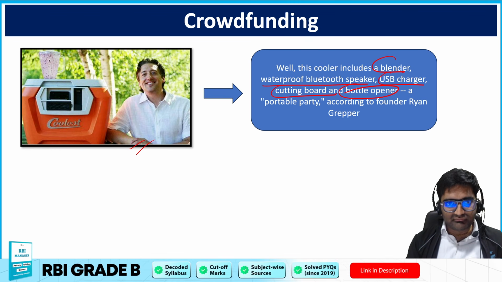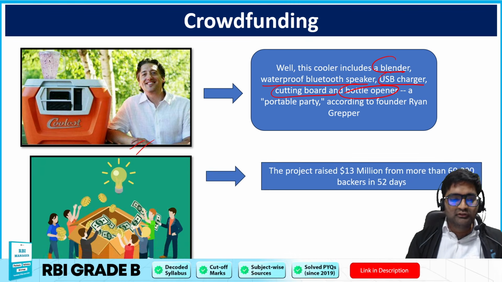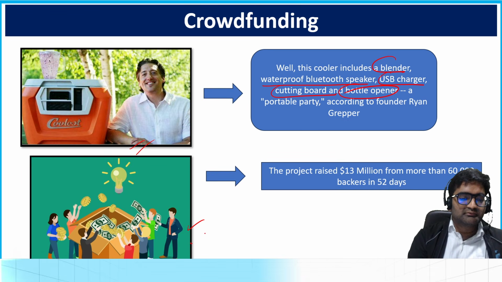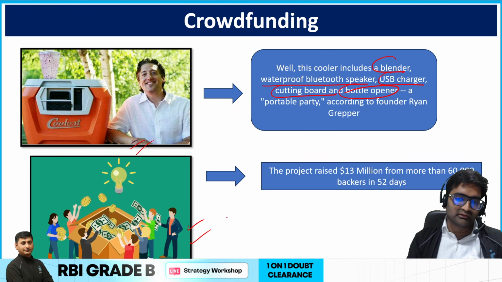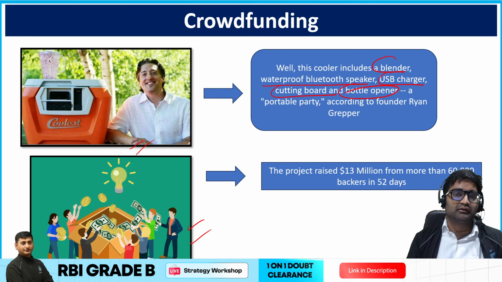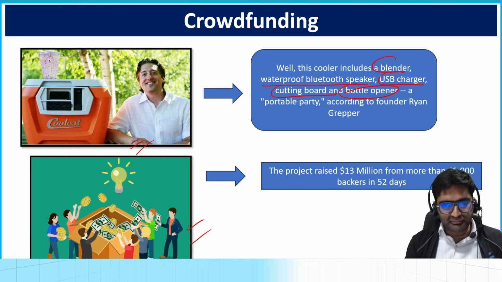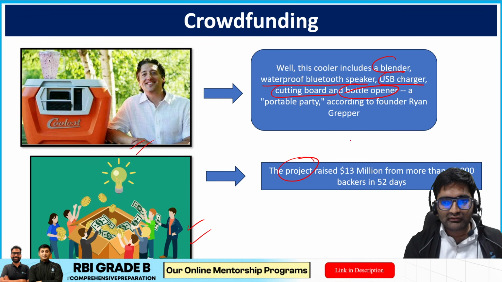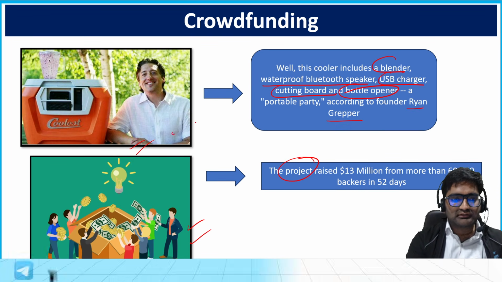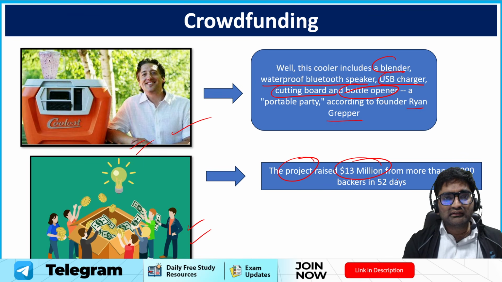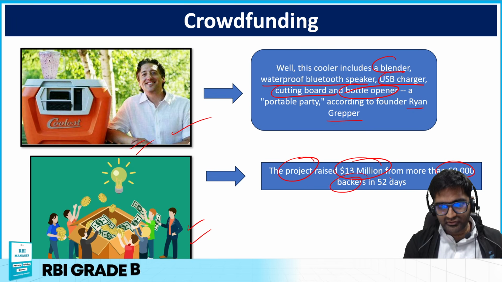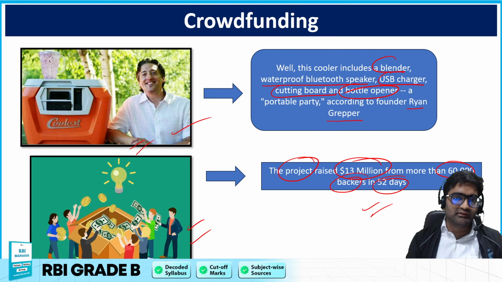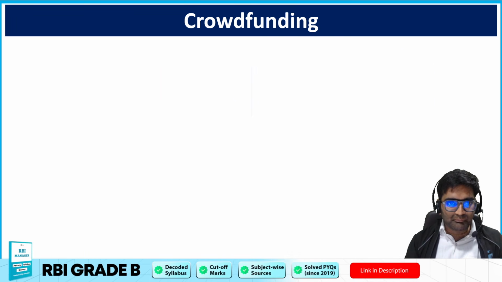up at a mass level, go for mass production. So he asked many people, this is my idea, will you be helping me with this, right? So if you help, I would be able to scale it up. So people feel, "ये ठीक है जी, बहुत अच्छा है ये," you should help this particular person. So in this way, this kind of a project actually, this person called Ryan Grepper, you can see him over here. He raised around 13 million US dollars from this, from 60,000 backers in just 52 days. Can you imagine that? That is crowdfunding and the power of it.